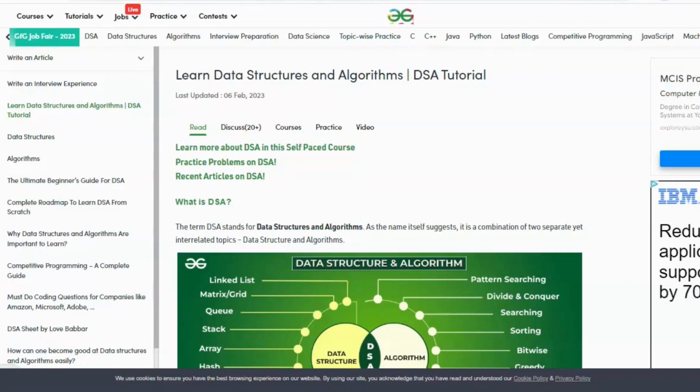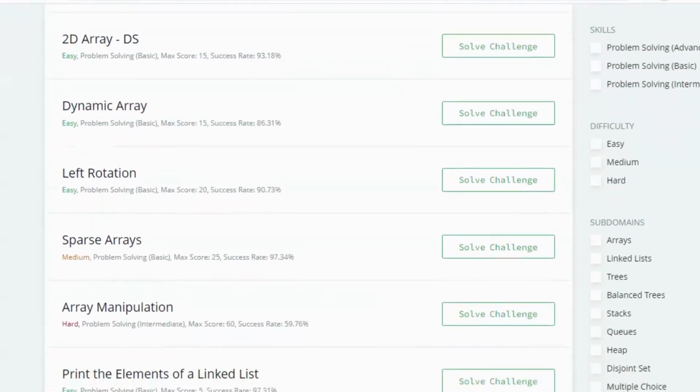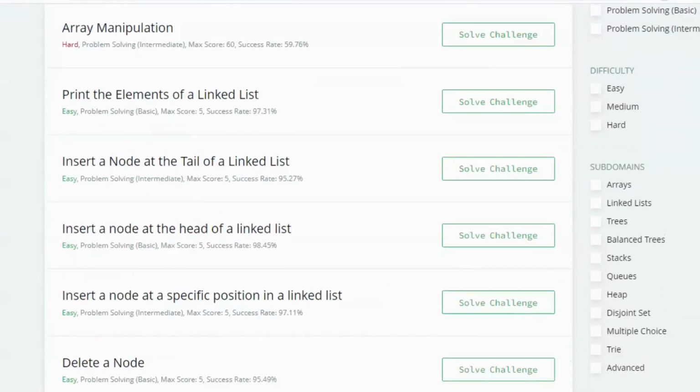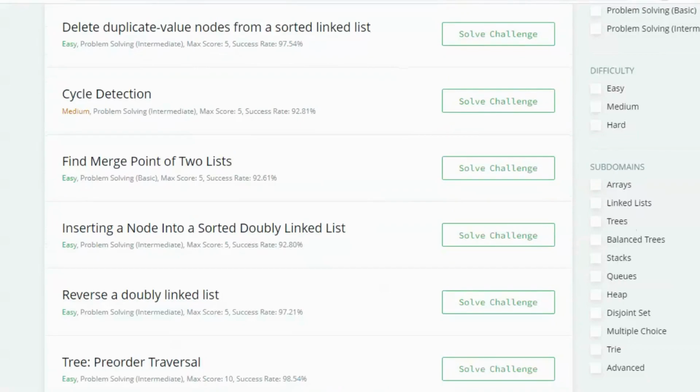Another great option for learning data structures and algorithms is HackerRank. ये offer करता है coding challenges and competition, as well as tutorials and videos to help users learn the basics. The platform is used by businesses and developers around the world to assess coding skills and recruit top talent.